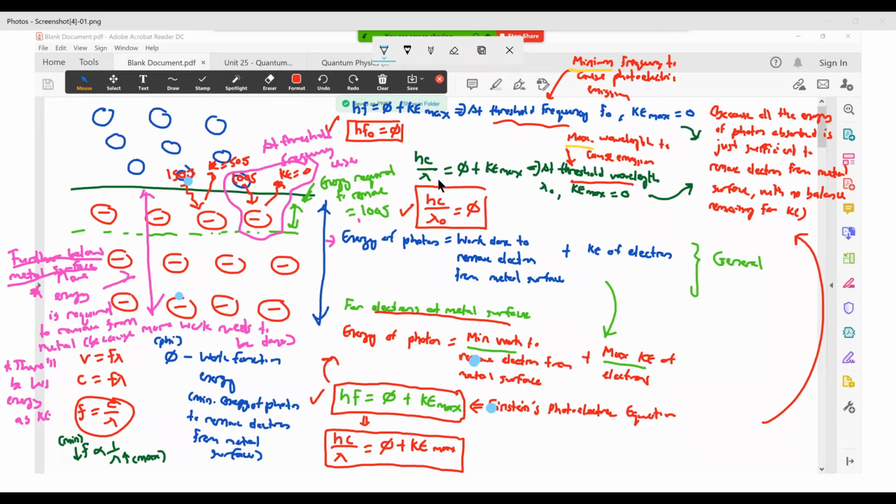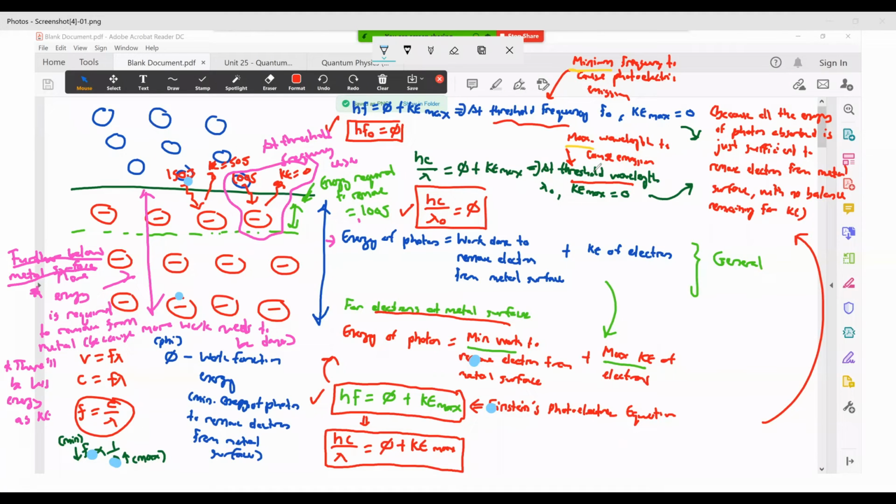emission of the electrons, because you see from here, v equals f lambda, f equals c over lambda, c being constant would mean that f is inversely proportional to lambda. They have an inverse relation. So if you have frequency being minimum, you're definitely going to have lambda being maximum, okay?